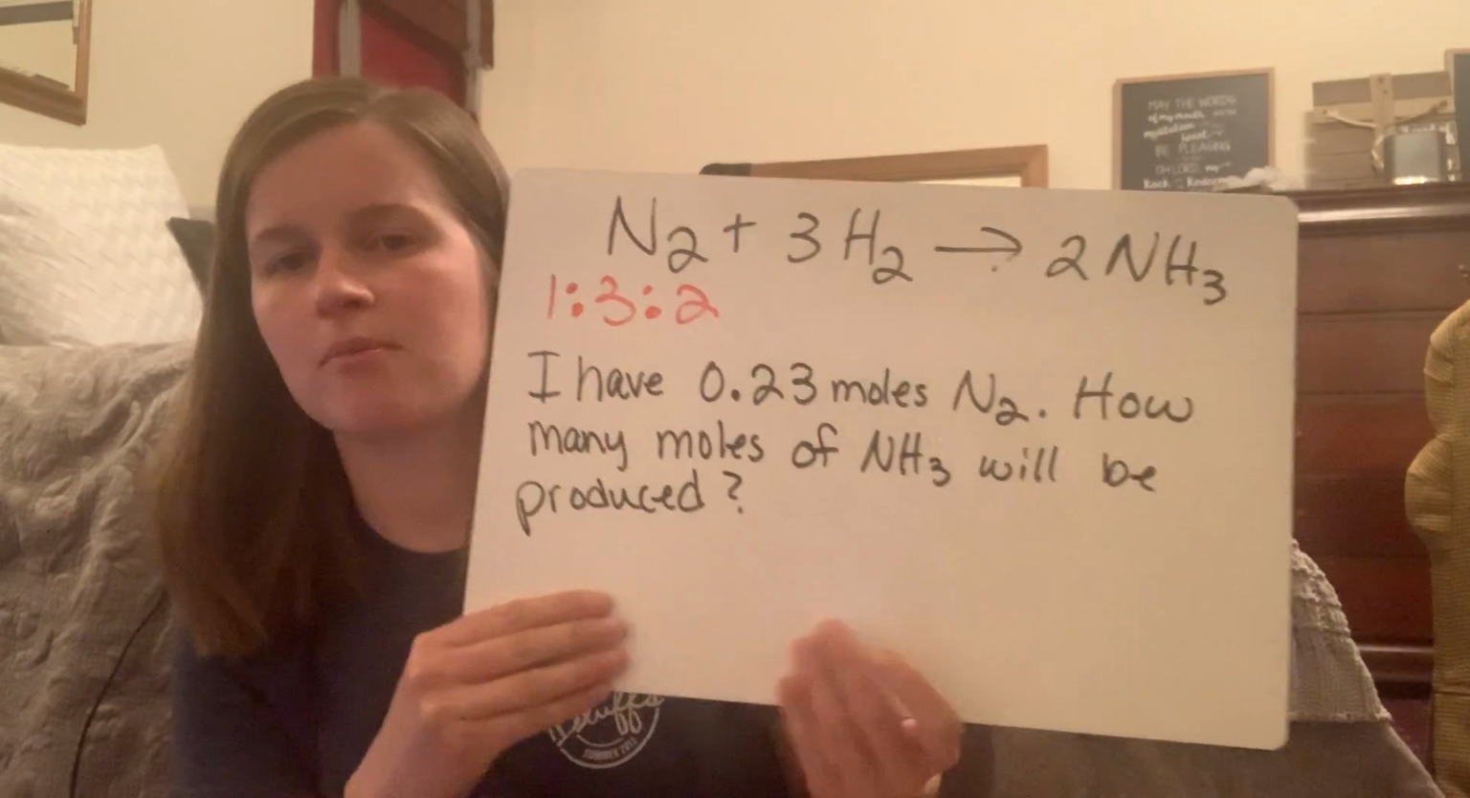And so we need to know how to work real chemistry problems. Those numbers are not pretty, but the concept is still the same. That 1 to 3 to 2 ratio is going to stay the same. So all we have to do is look at that 1 to 3 to 2 ratio and make sure that we understand it. So here I have a problem for you.